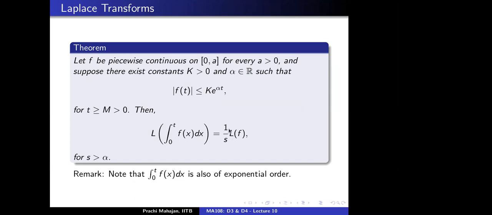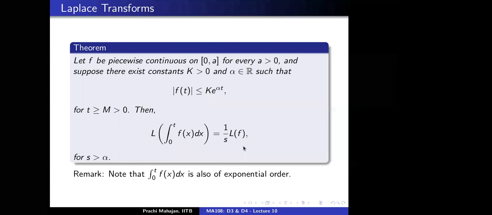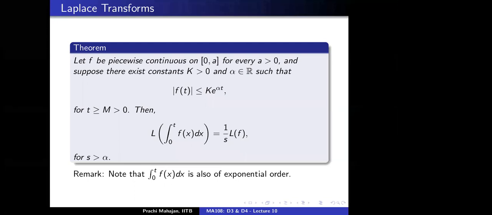See, we also need this right hand side to be defined to begin with. What we had learned was that if f is of exponential order, then the Laplace transform of f will exist in some interval of s. But the other way need not be true.